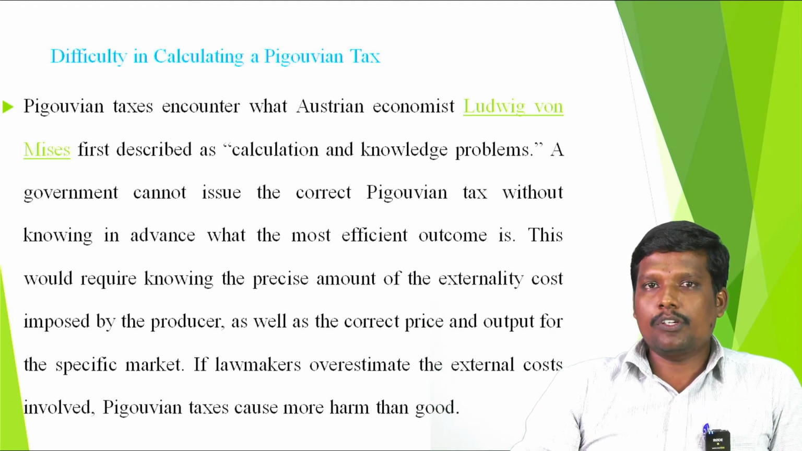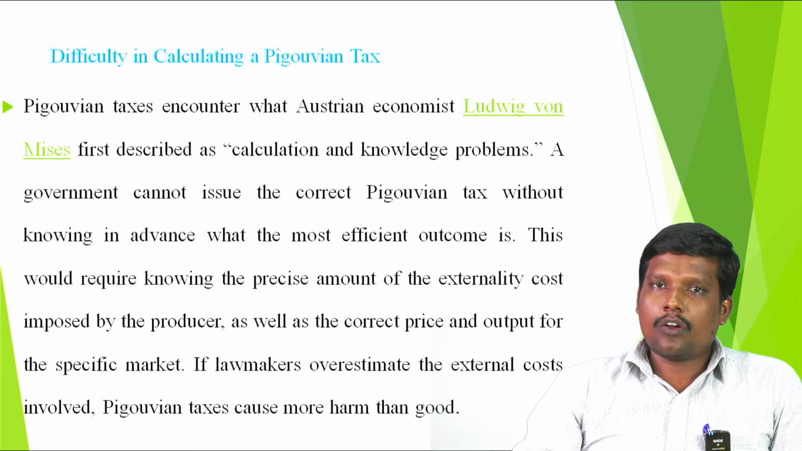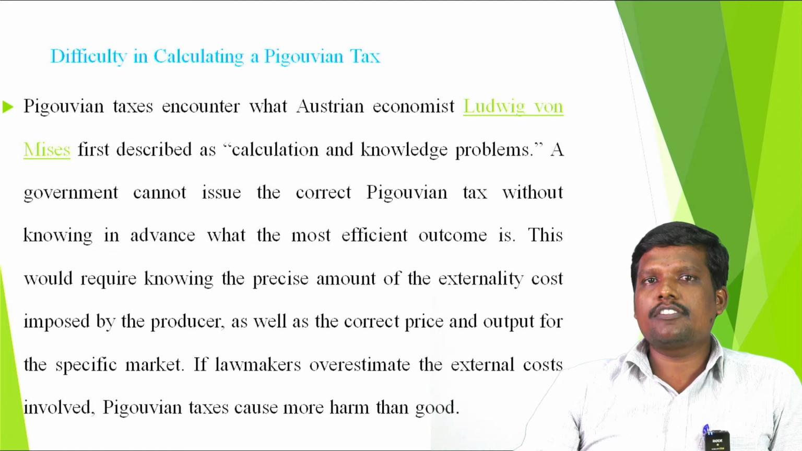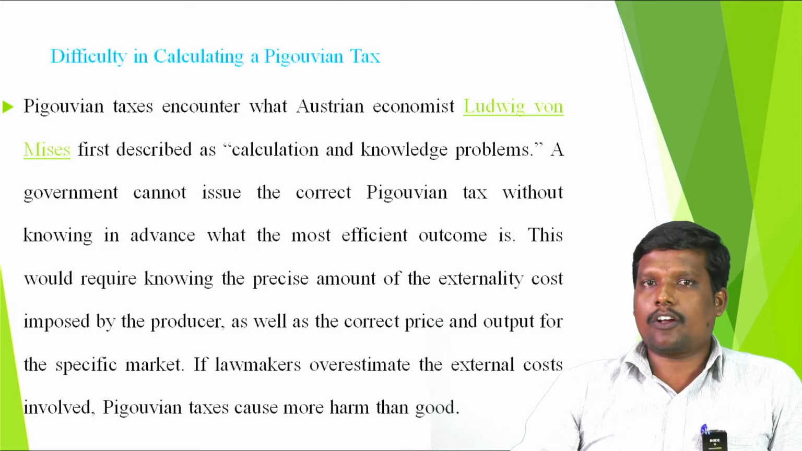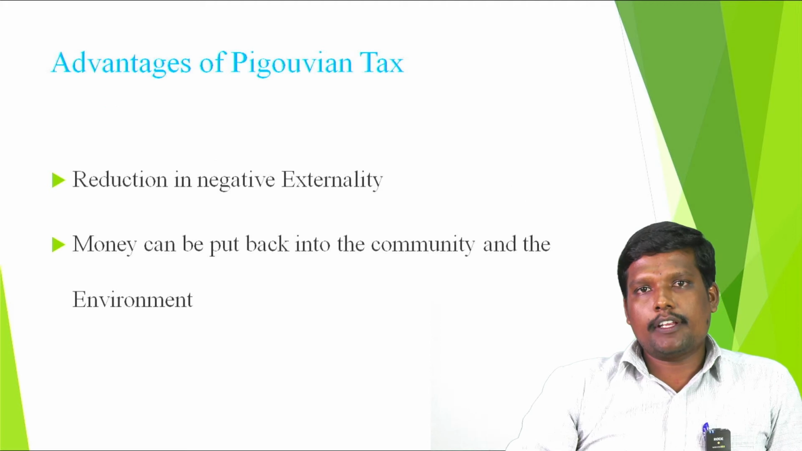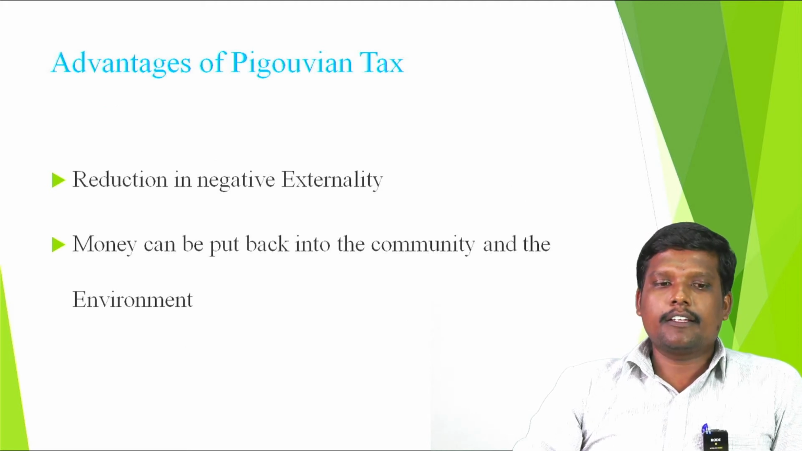So, we are not able to put a cost on the carbon emission done by the industry, and also we are not able to find how much emission is done by the industries or carbon emitting factors. So, this is the problem occurring in the Pigouvian tax calculating method. And there are some advantages in the Pigouvian taxes, that is reduction in the negative externalities.